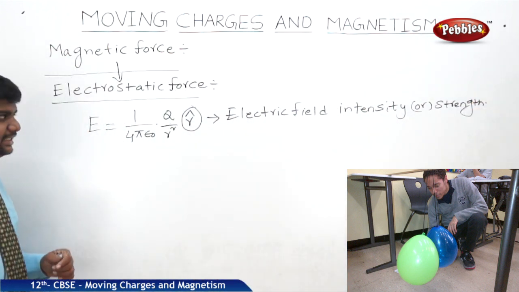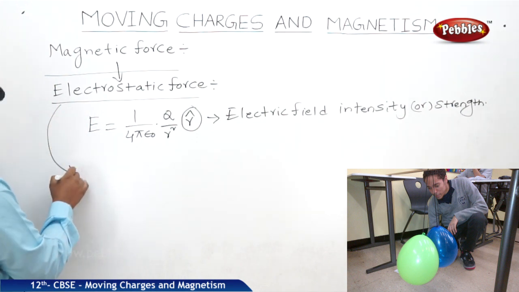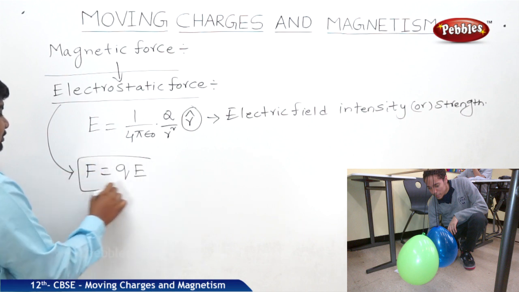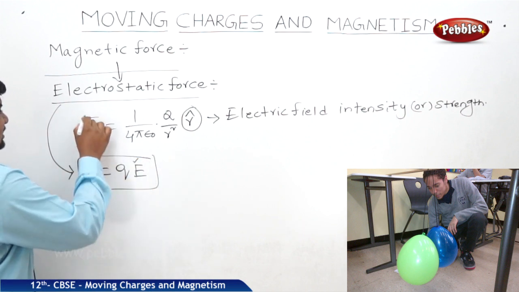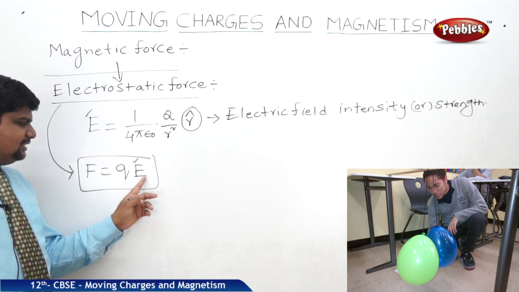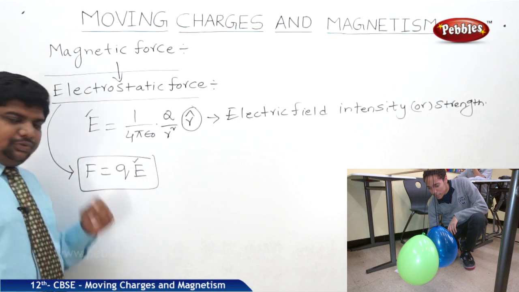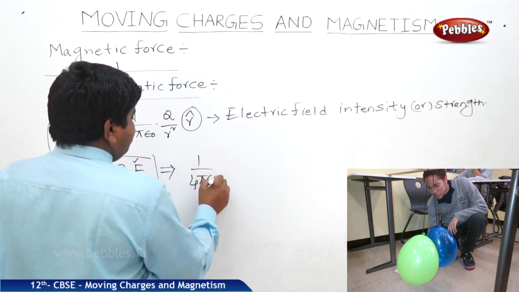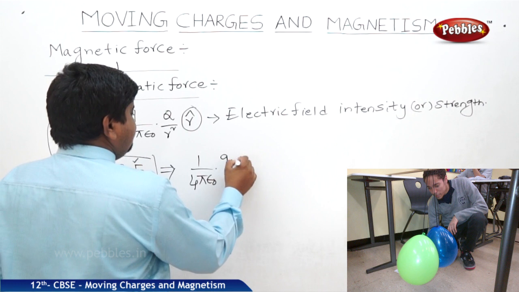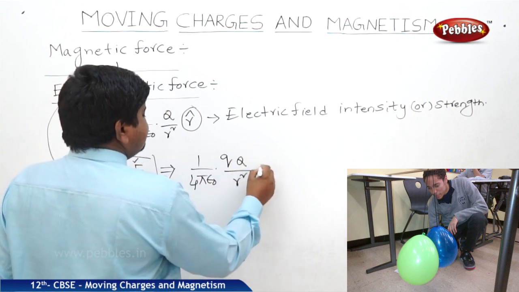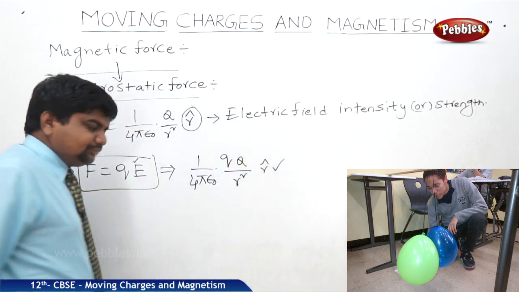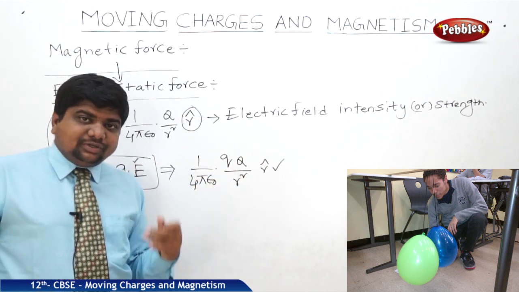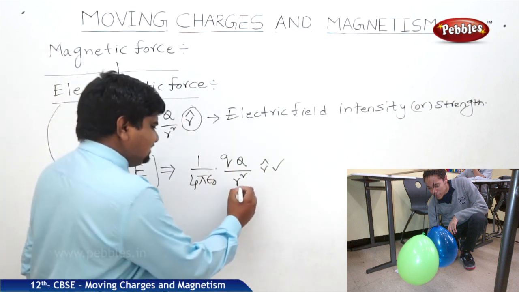So if this is the case, what is the electrostatic force equation? F is equal to QE. We know already E is here. We should multiply this equation E with Q. So therefore F becomes 1 by 4 pi epsilon naught into Q by r square along r cap, where capital Q is the source charge, where small q is the point charge, which is at a distance of r.